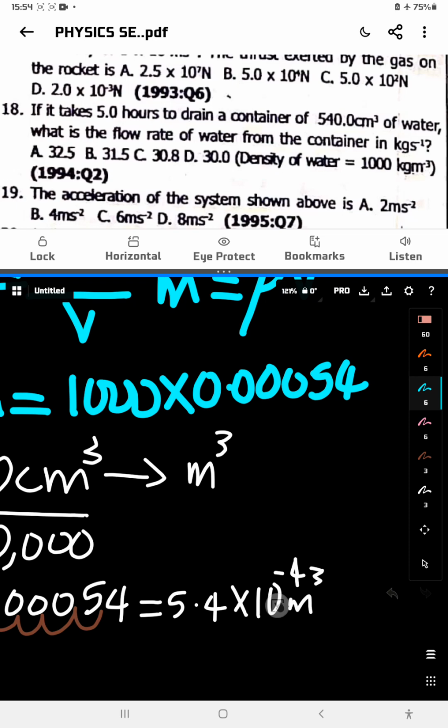So I get 0.54 here. I'll multiply again: 5.4 times 10 raised to the power of minus 4, times 1000, gives me 0.54.